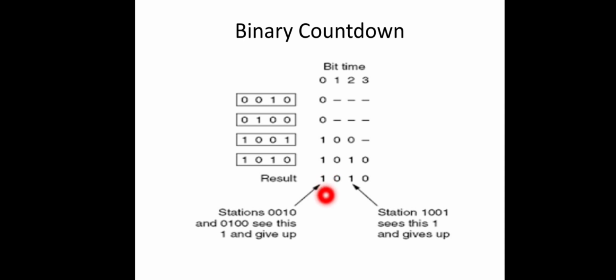Now what was the arbitration rule? When a station sees that the bit which was 0 for its own address is overwritten by others, it gives up. Here, for station 2, the bit sent was 0, now it is 1, so it is overwritten and it gives up.